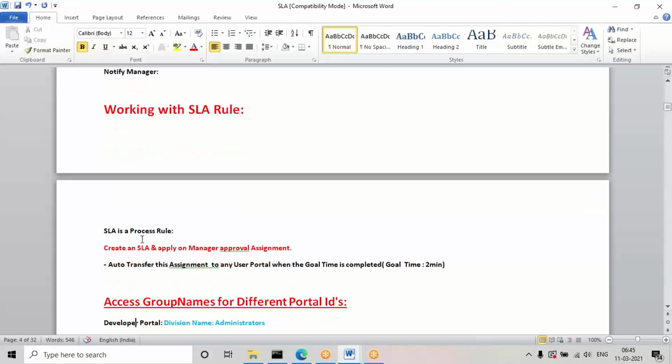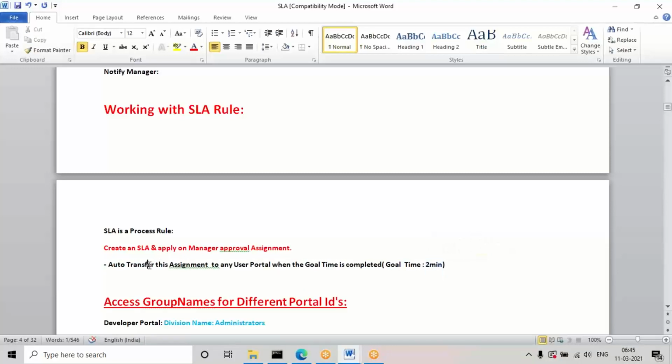Okay, so the requirement is, see, the task is already transferred to the manager, to the report-to person. What I'm going to set is, in real time they may set the intervals in hours or days, but here, to execute the task immediately, I'm giving less time, in minutes. In real time maybe they may give hours or days, but here I'm giving the interval in minutes in order to check the task immediately.